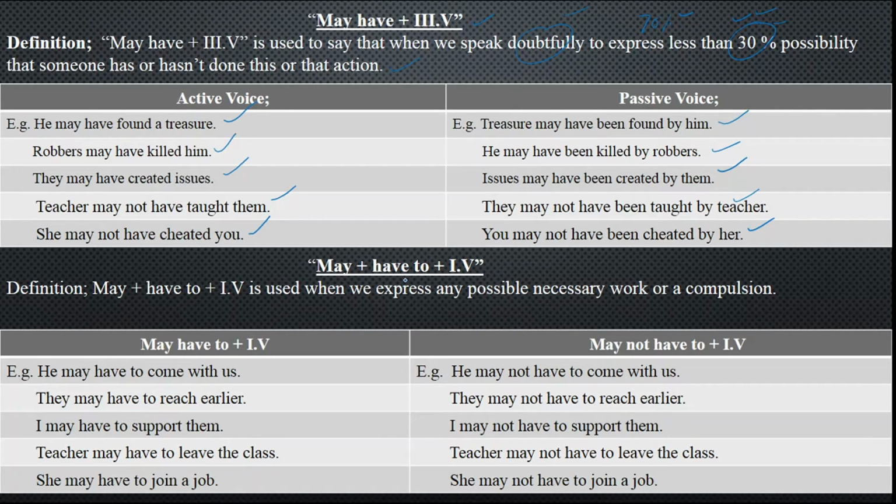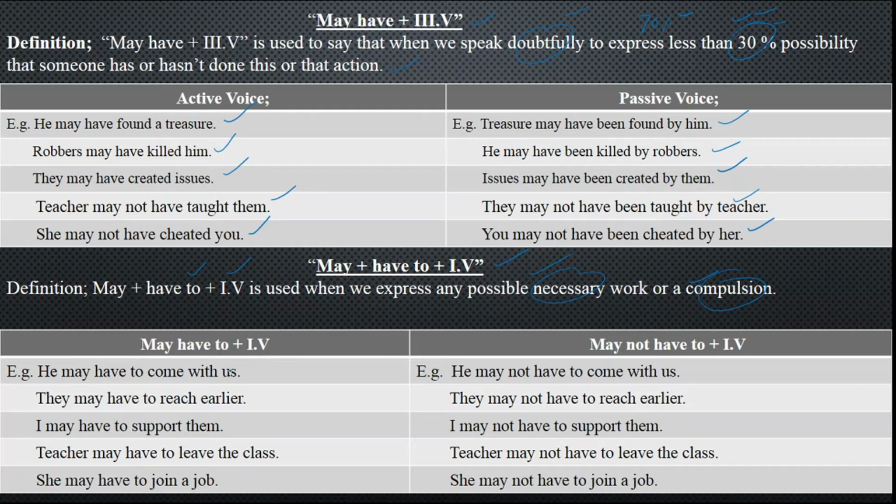May have plus third form of the verb. Now, may have to plus first form of the verb is used when we express any possible necessary work or a compulsion. Over there, when you have any compulsion or it is necessary to do this work, you'll be using may have to plus first form of the verb.